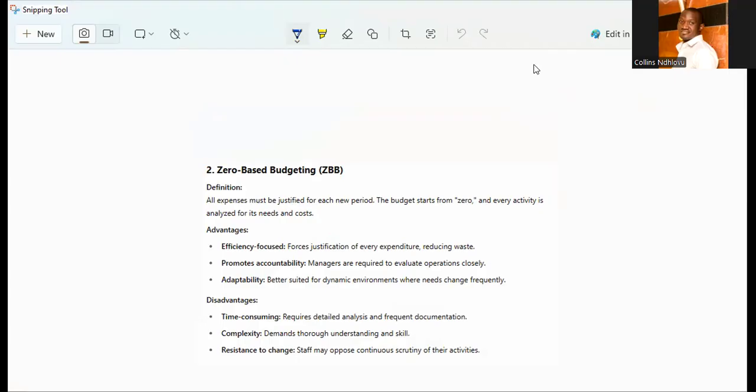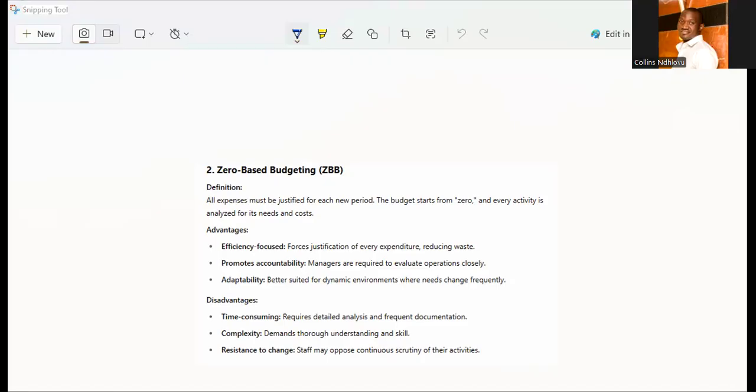The advantage is that it is efficient because it focuses on justifying every expenditure. It reduces wastage. It also promotes accountability, where managers are required to evaluate the operations closely. It's also better suited for dynamic environments where there are always changing needs. The disadvantage is that it's time-consuming and complex, and there is resistance to change, as staff may feel their activities are continuously scrutinized. There's a lot of rigidity. This is on the zero-based budgeting.